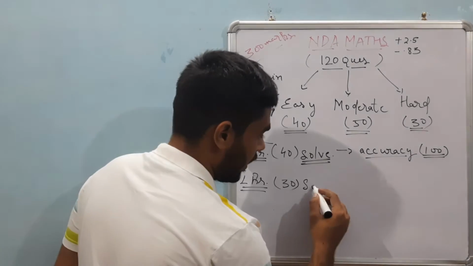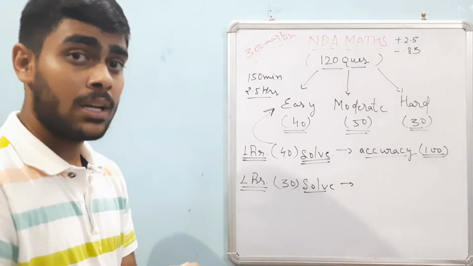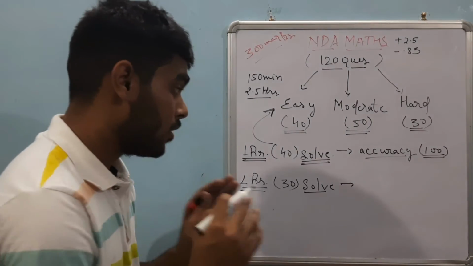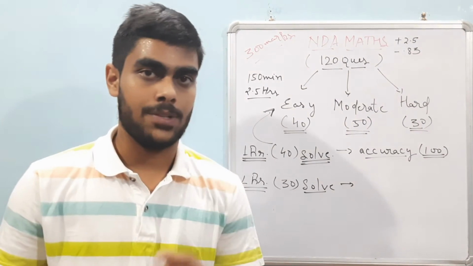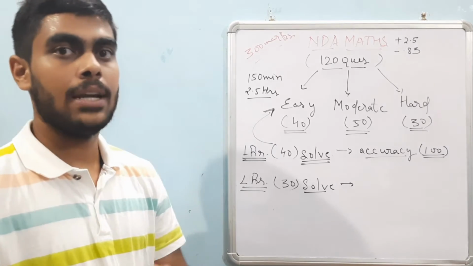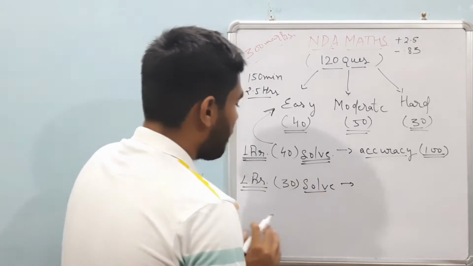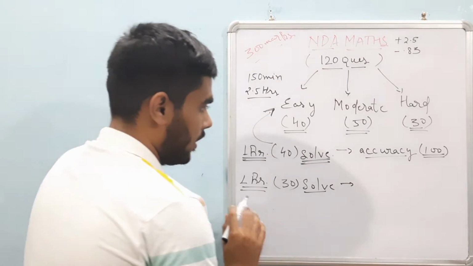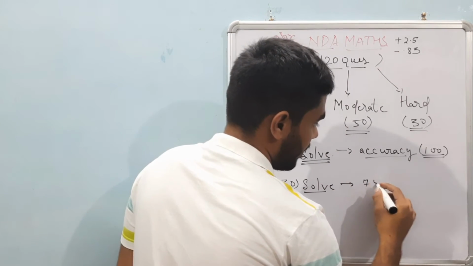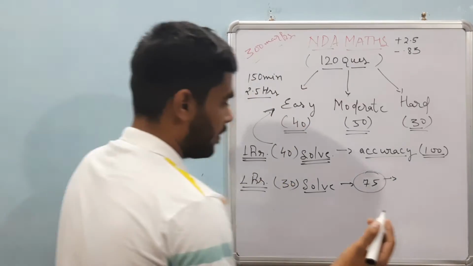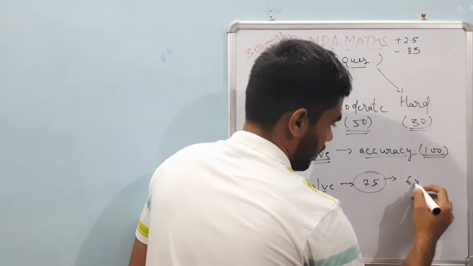If you are solving 30 questions, you can also guess, but not a fluke guess, not a direct guess, but a guess in which you are eliminating two options. That is, you are confident that two options are wrong. In that manner you can guess in that question. So in this also you will get 75 marks, and if 1 to 2 questions are wrong, then you will end up with 65.